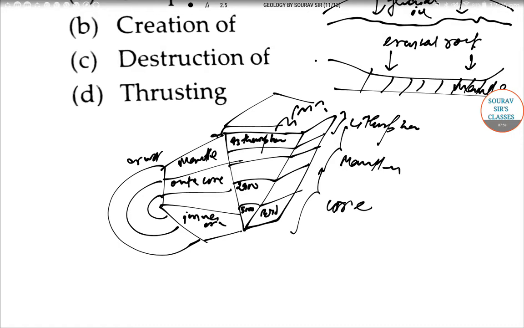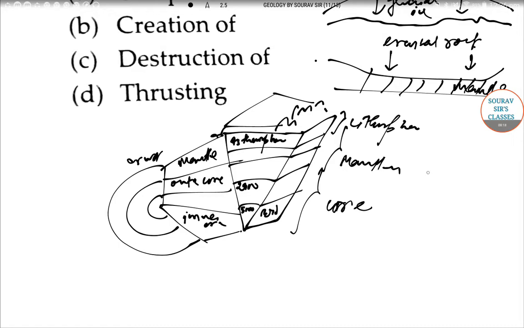Now coming to the question of isostasy which was given to us. We have already told that it is a type of compensation occurring in various parts of Earth's layers.